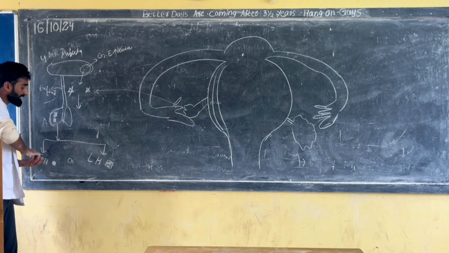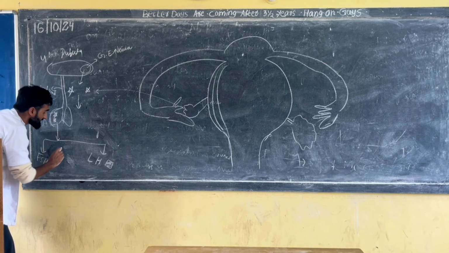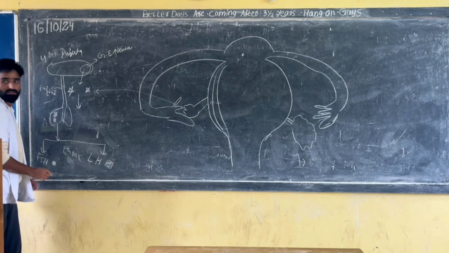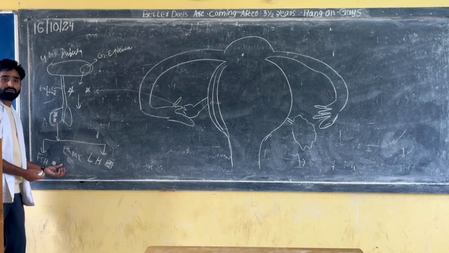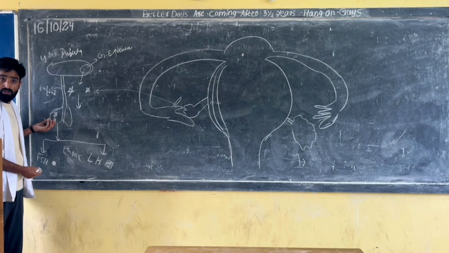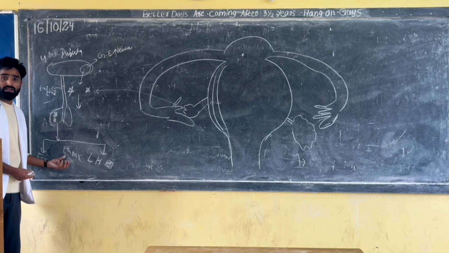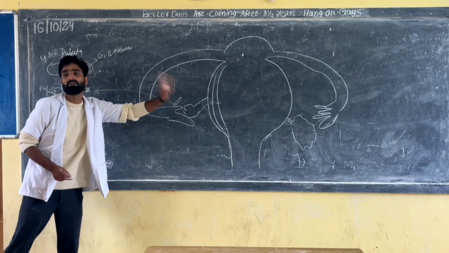These hormones are produced at the 6th day of the menstrual cycle. But the time of function is different. Their source of production is the same, that is the anterior pituitary gland. Their site of action is also the same, that is the ovary. Both will act on the ovary.